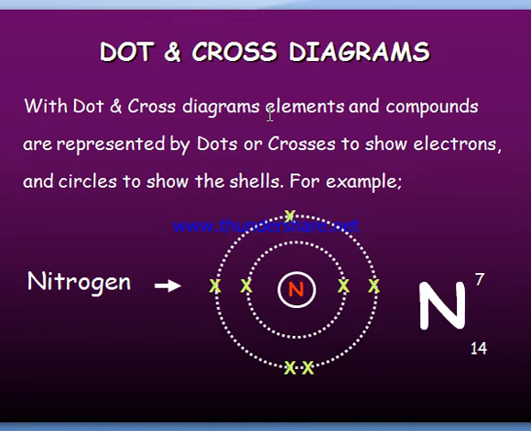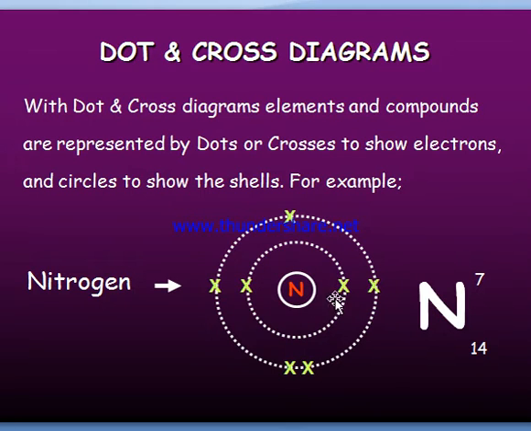Next one, dot and cross diagrams. Most of the time we draw like that. With the dot and cross diagram, elements and compounds are represented by dots or crosses to show electrons and circles to show the shells. For example, this is a nitrogen atom, which consists of 7 protons and 7 electrons.